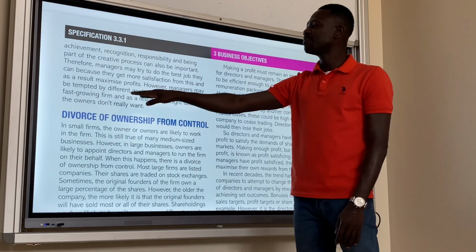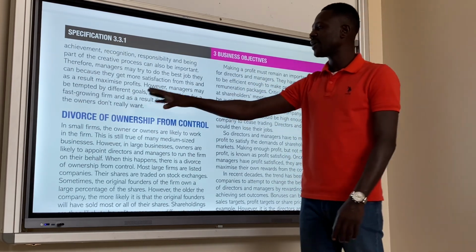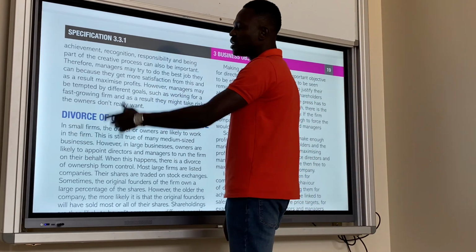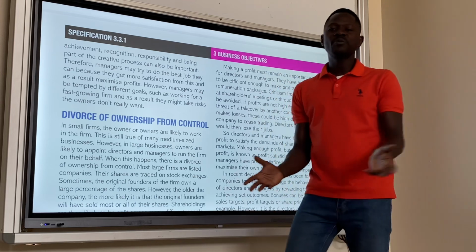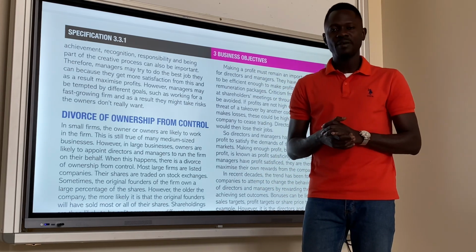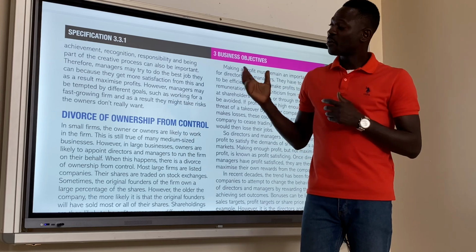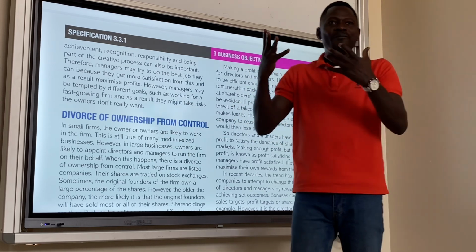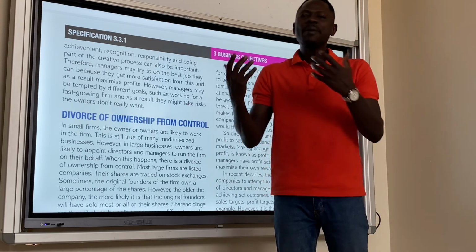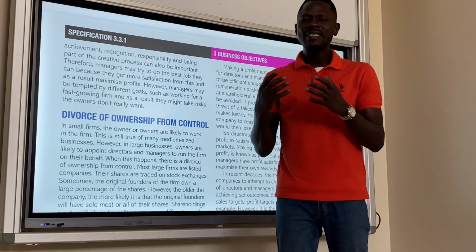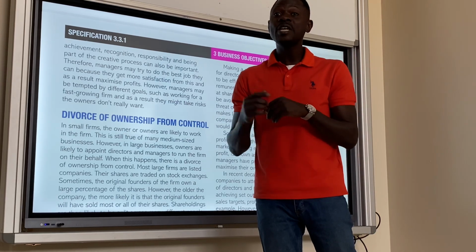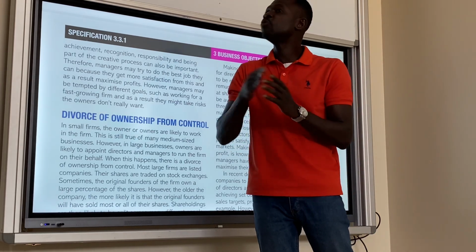However, managers may be tempted by different goals, such as working for a fast-growing firm, and as a result, they might take risks the owners don't really want. Owners of the business want profit maximization. They want to make as much profit as possible as a firm. But managers and directors have different roles to play. They think about their own reputation. As a result, they might take risks that the owners, if they heard about it, would discourage.